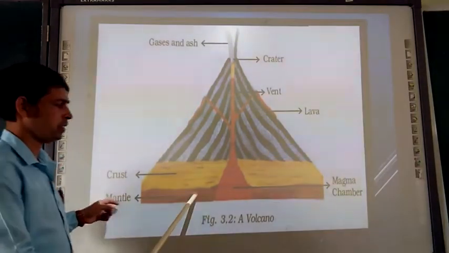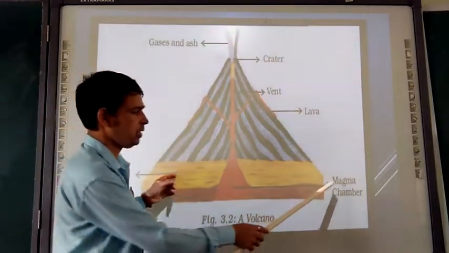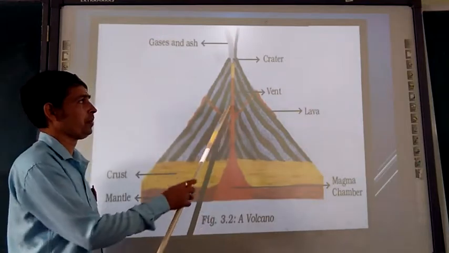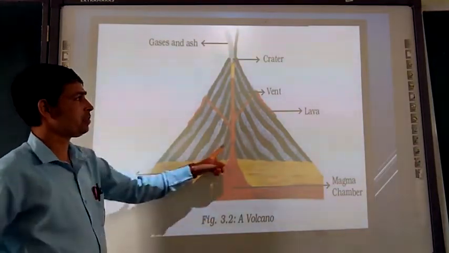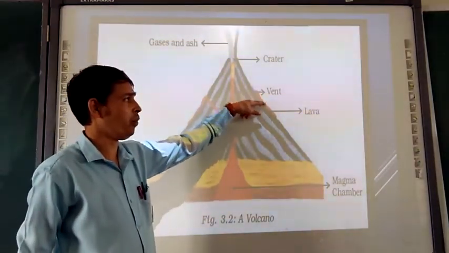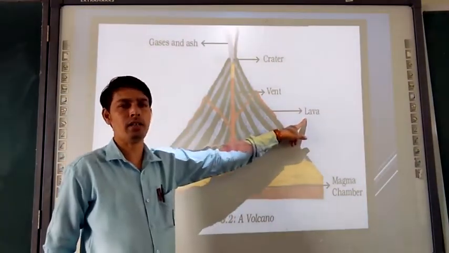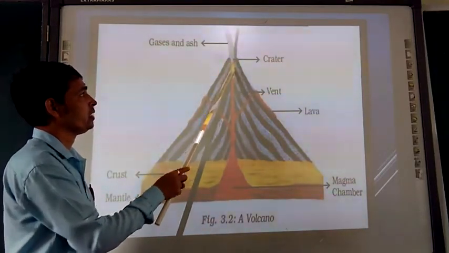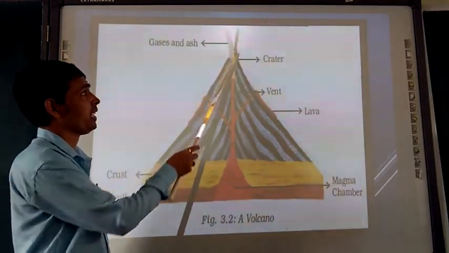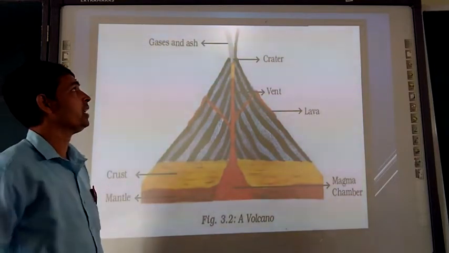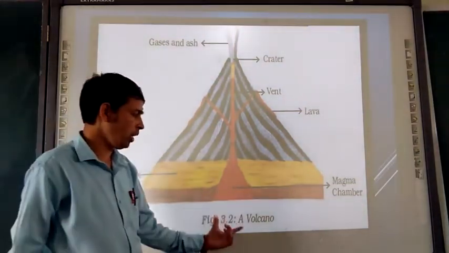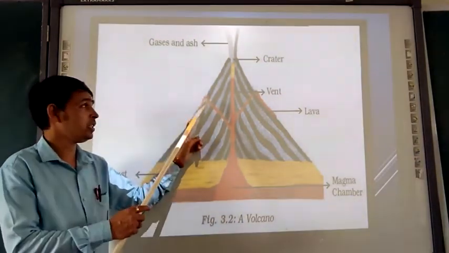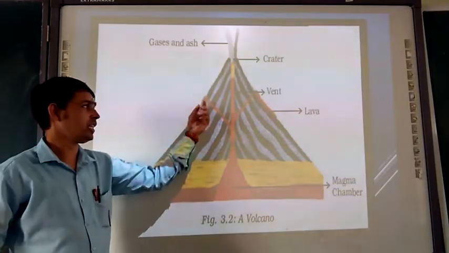Mantle, crust. This is the magma chamber. This red color part is magma. When this magma is coming out and flowing, this is called lava. Then this is the crater, from where the volcanic eruption is happening. The grey color part is the gases and ash. From this part also volcanic eruption is there. This molten magma is coming out, that is lava.